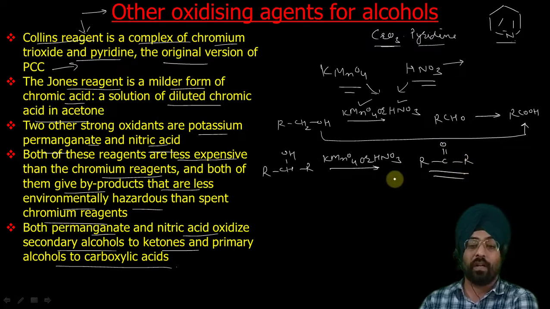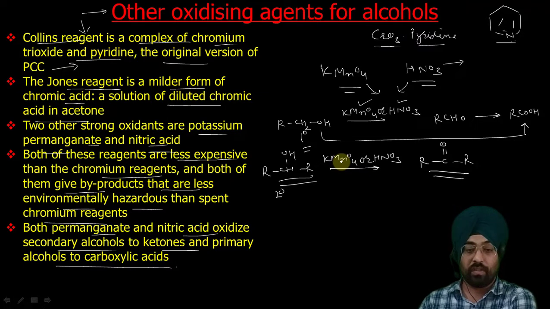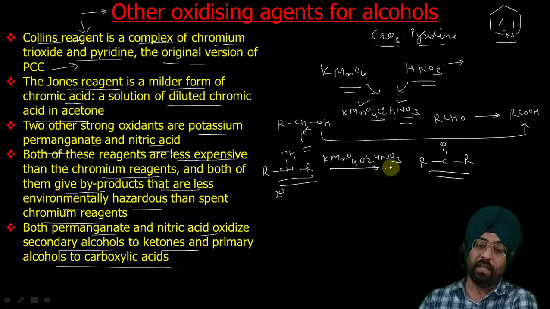So that is the product for oxidation of secondary alcohol, and that is the product for oxidation of primary alcohol. These are the products obtained when we oxidize primary and secondary alcohols with KMnO4 or nitric acid.